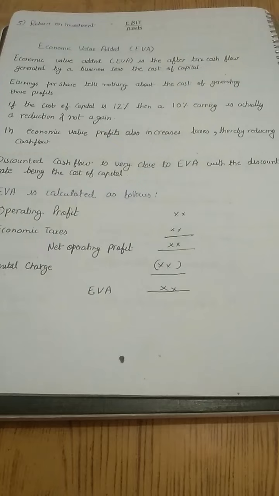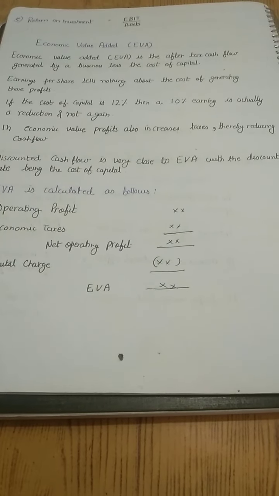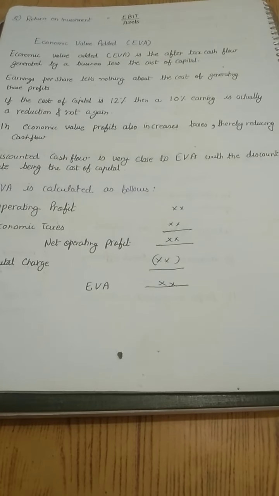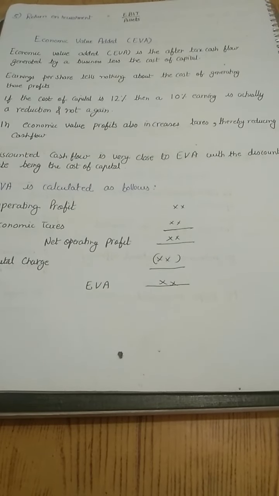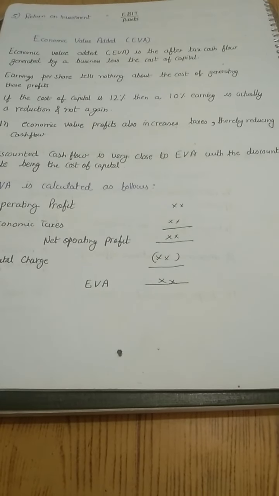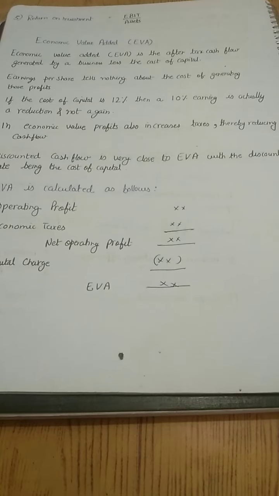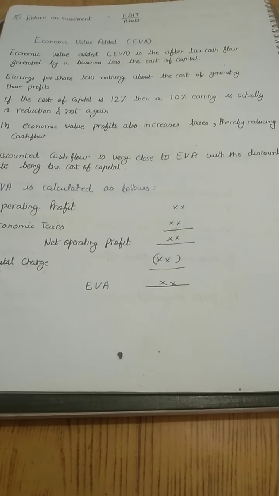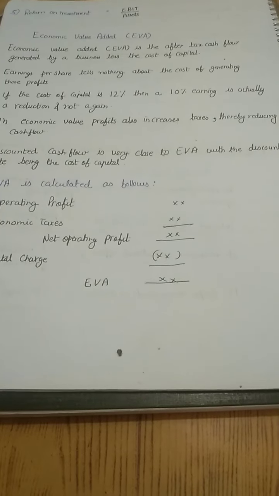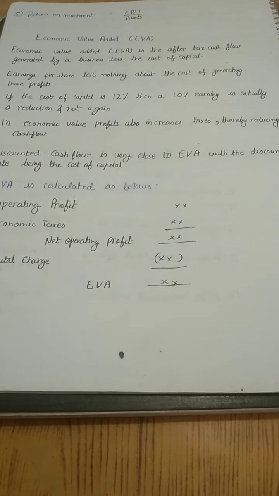Basically, economic value added is the net cash flow, or rather the cash flow which is after tax, and the cash flow which is over and above the cost of capital. And the cost of capital is basically the cost of acquiring the finance for the organization or the company.